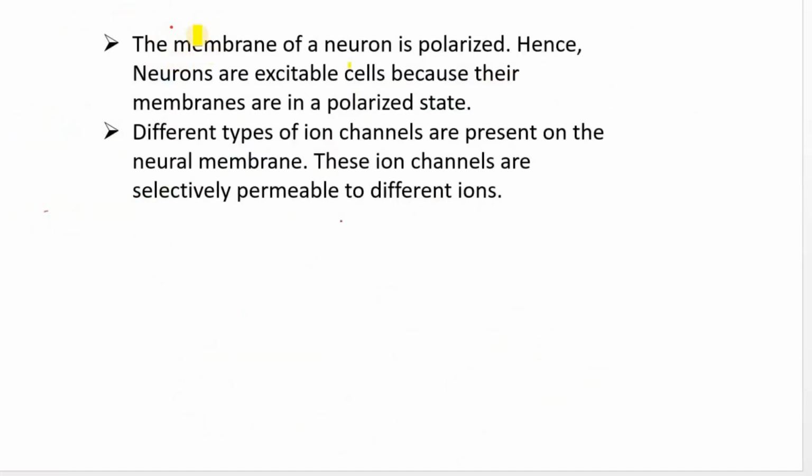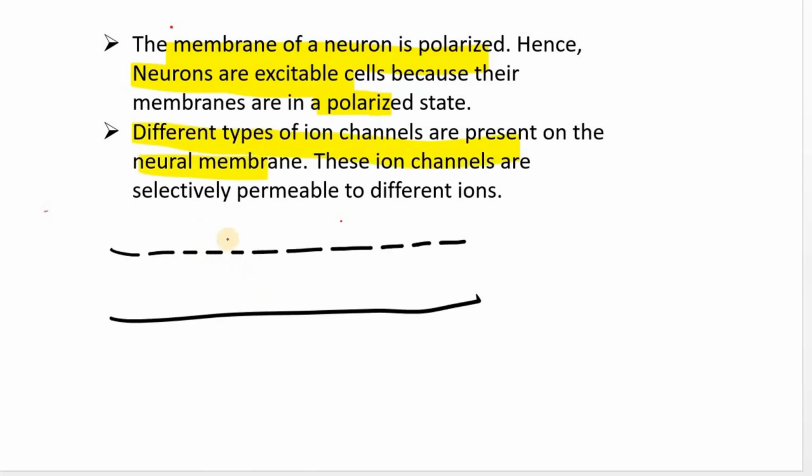तो जो हमारा neuron होता है इसकी जो membrane होती है this is polarized और इसी polarization की वजह से these neurons are excitable. And how does this polarization occur? Because there are different kinds of ion channels present in the neural membrane. So this is the axon region of a neuron. The cytoplasm inside the axon region is known as axoplasm.